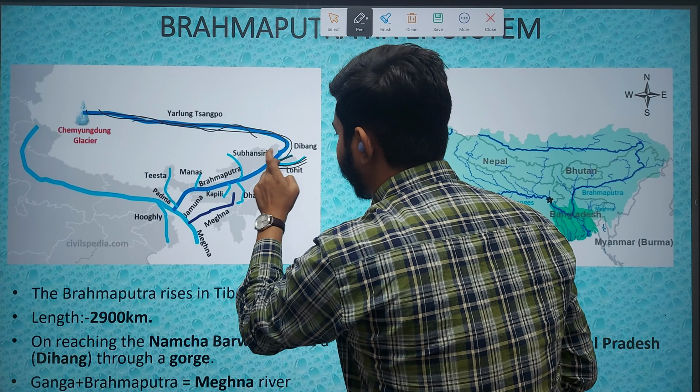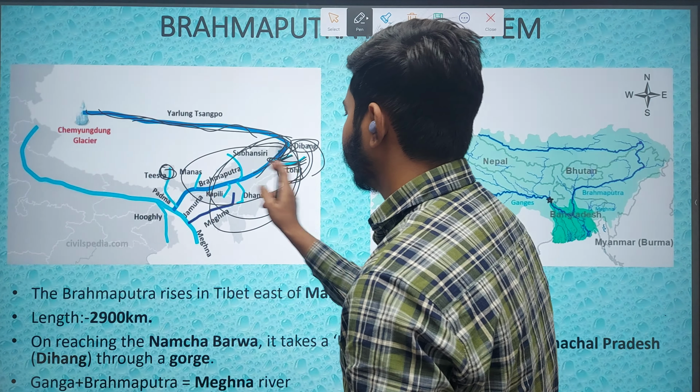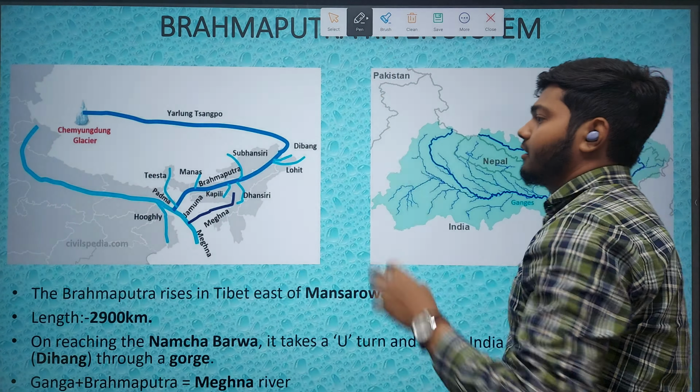The second thing is that in this region rainfall takes place very heavily. As you know, the Indian state Sikkim has among the largest rainfall throughout India. In the northeastern states of India, we are familiar with a high amount of rainfall. So these are the two most important factors which affect the amount of water in the Brahmaputra river.